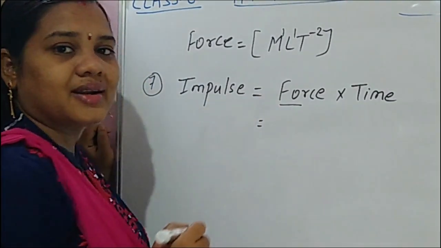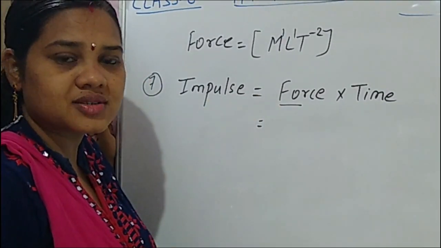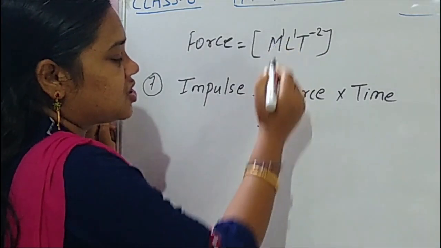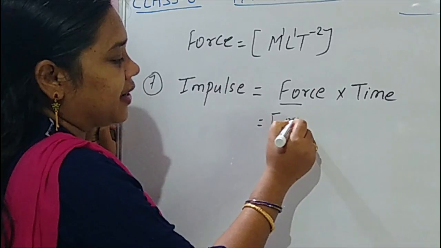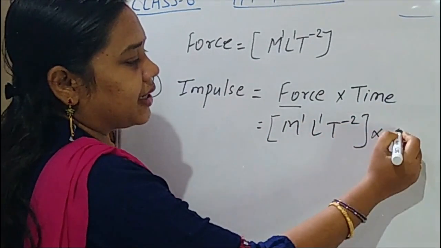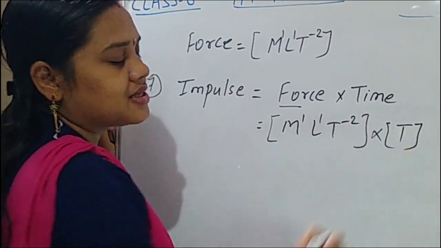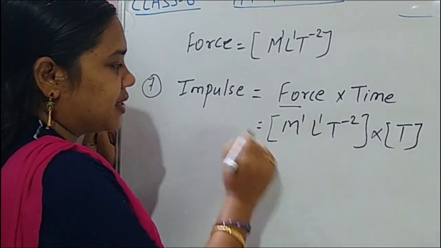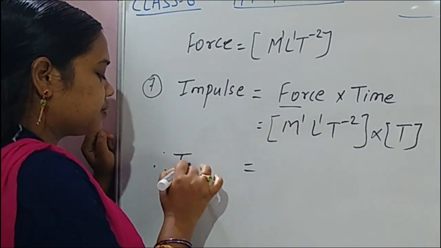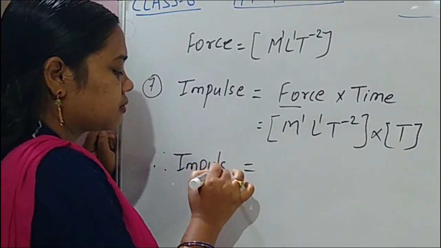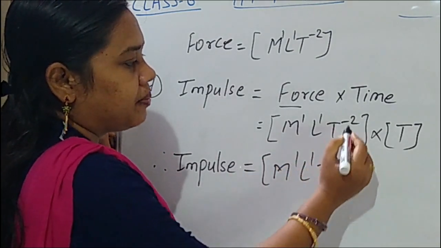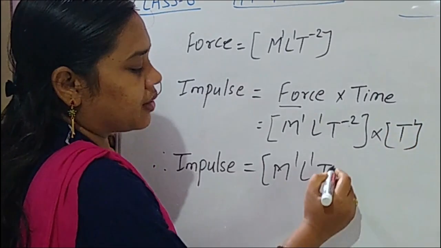Now here, force into time. If you know the dimensional formula for force, directly you can substitute here. What is the dimensional formula for force? M1 L1 T minus 2, into time T. So M1 L1 T to the power minus 2 plus 1.